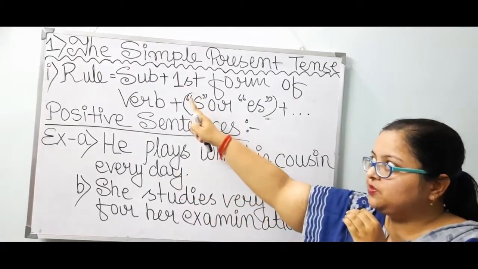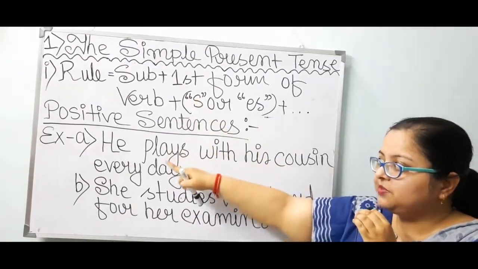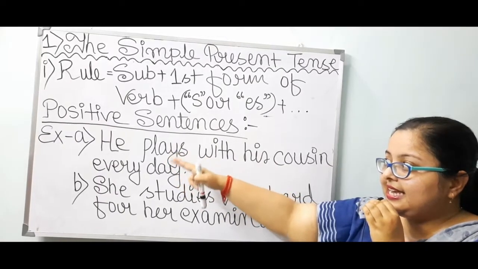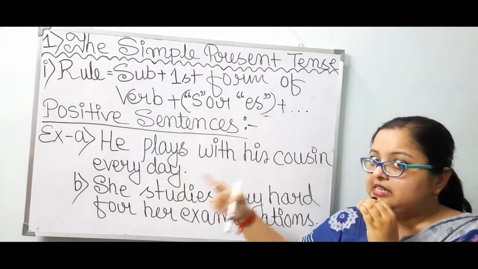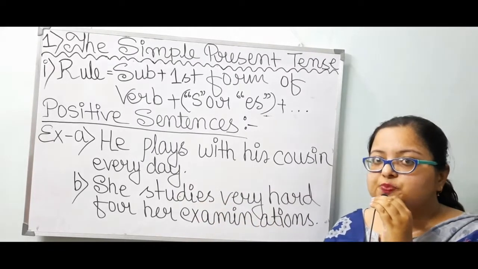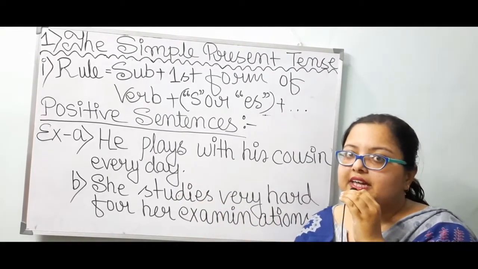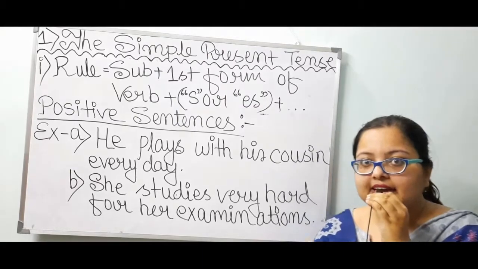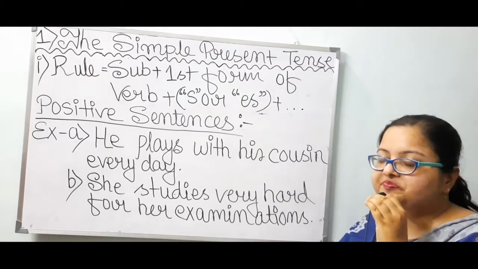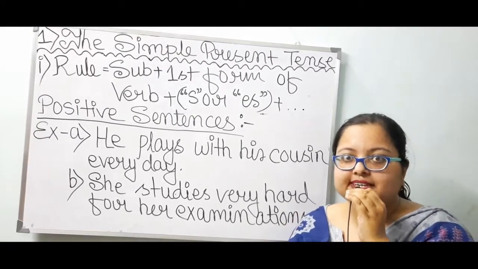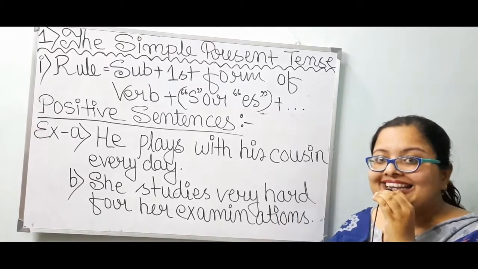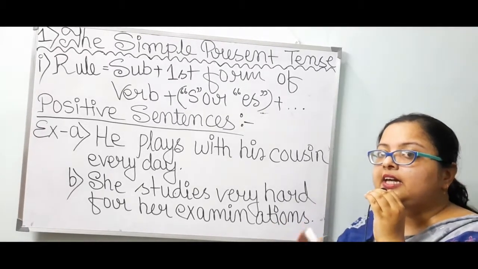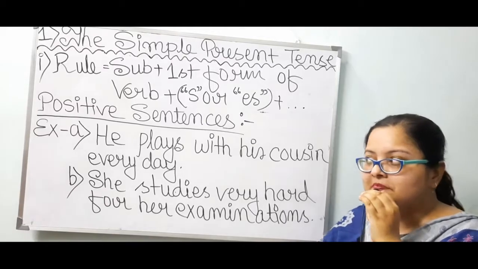I have taken the subject he, according to the rule. Since he is third person singular number: in first person we have I, we; in the second person you; and third person he, she, anyone's name.